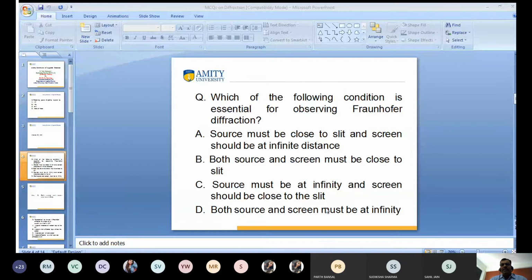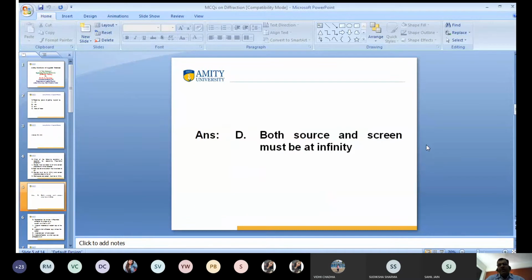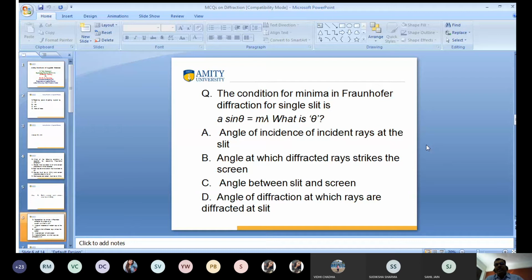Vidhi, do you want to say something? Sir, option D. Very good, very smart. Thank you. So let me see what the answer is. This is the answer: both are at infinity. Very good, shabash. Next question.